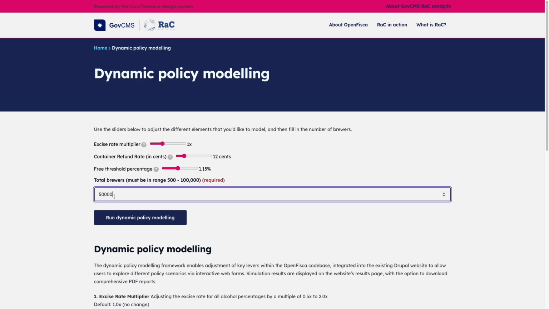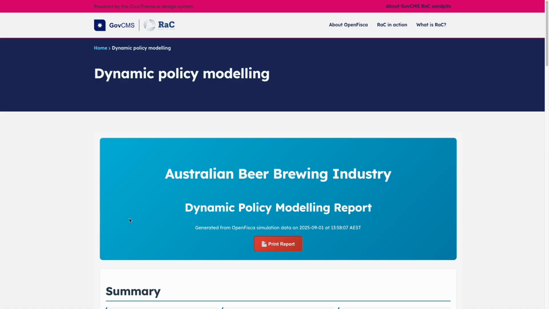Once you've selected your numbers, and you can change these dials here, and let's say 13 cents, and increase that a little bit, and then hit your Run Dynamic Policy Modelling button. OpenFisca will then do that calculation.